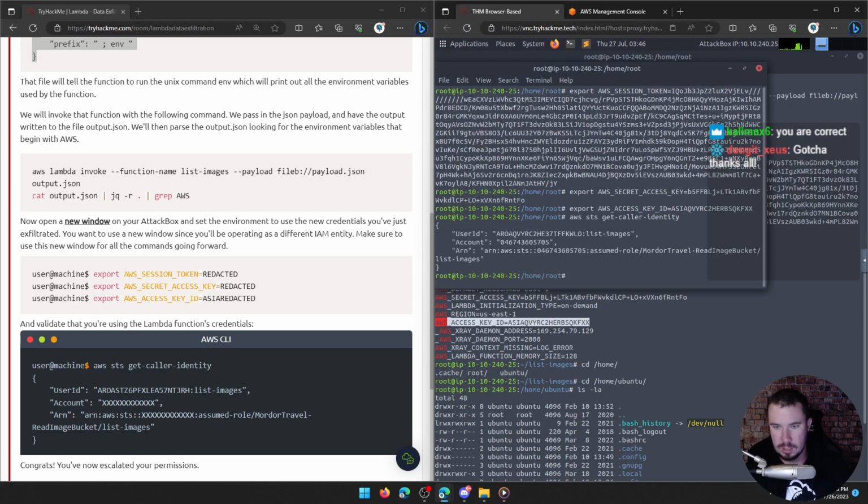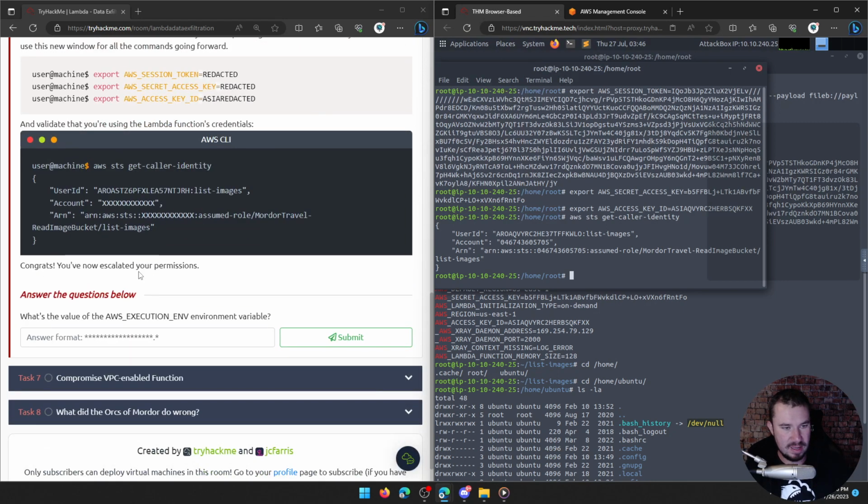There we go. So it looks like it worked. You can see that's kind of like the "who am I" for AWS, that command right there. And hey, the attack box has started working better for me. That's strange. It's smooth now, not so laggy. But that's like the "who am I" for AWS. And you can see we assumed this role of listing images, which gives us permissions, I think, to overwrite the other Lambda function. So I think we'll be able to modify the other Lambda function now.